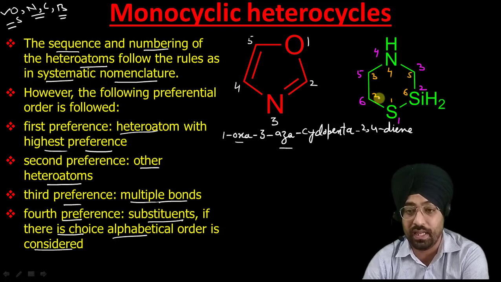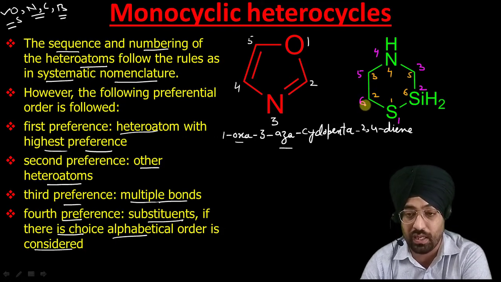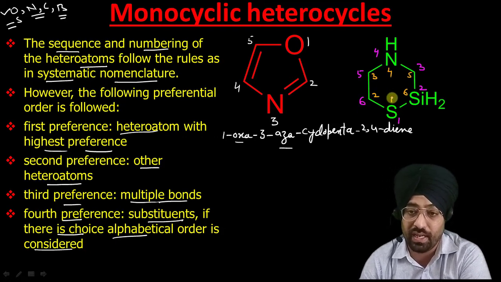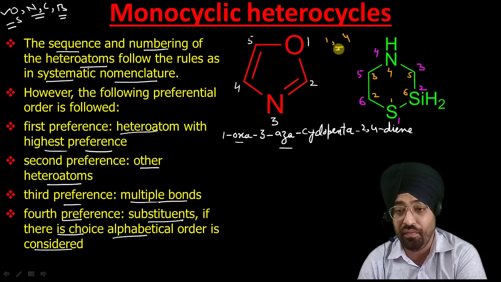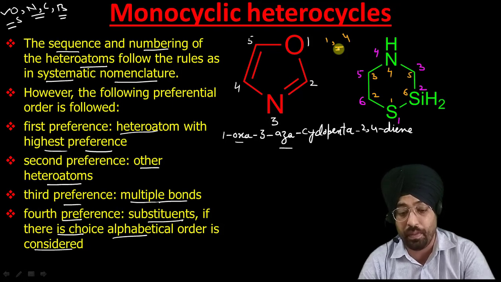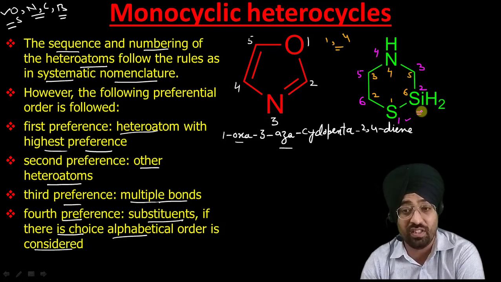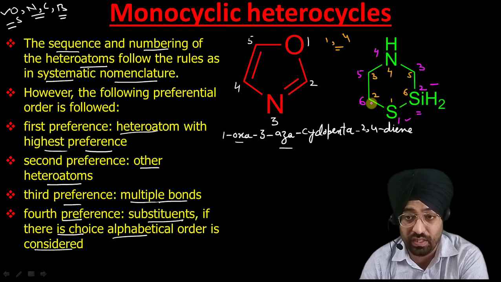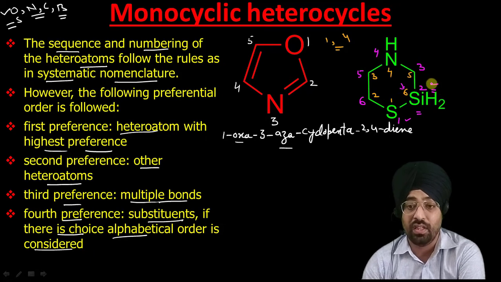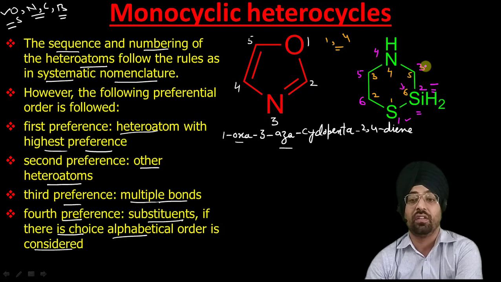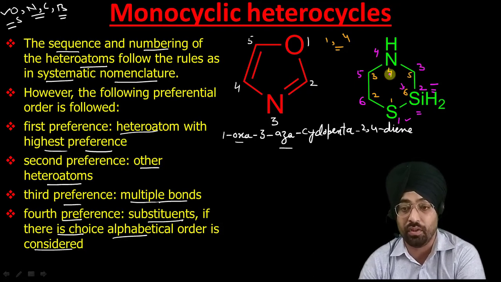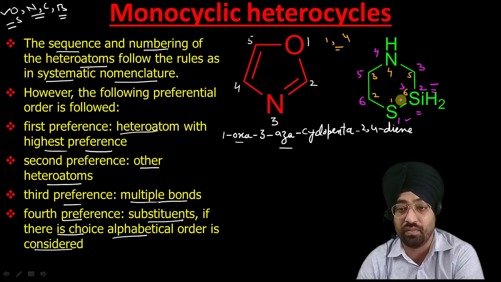Now if we look at the yellow numbering and the purple numbering, in both cases sulfur and nitrogen get the 1,4 locants, so both are the same. But if we do the numbering with the purple color, then you can see silicon is getting the second locant, but with the yellow color it is getting the 6 locant. So 2 is less than 6, so the numbering I have done with the purple color is correct, because in this numbering the heteroatoms have the lowest possible locants.